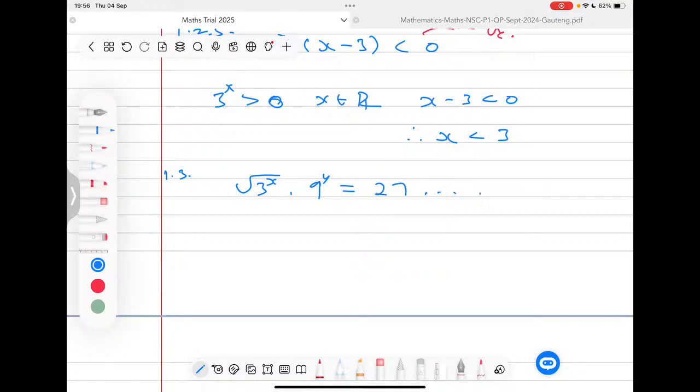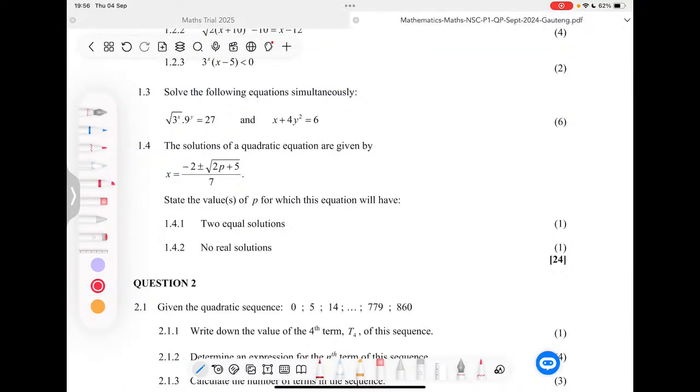Look, I can write this as equation 1. I can say this is my equation 1 and move to the second part.